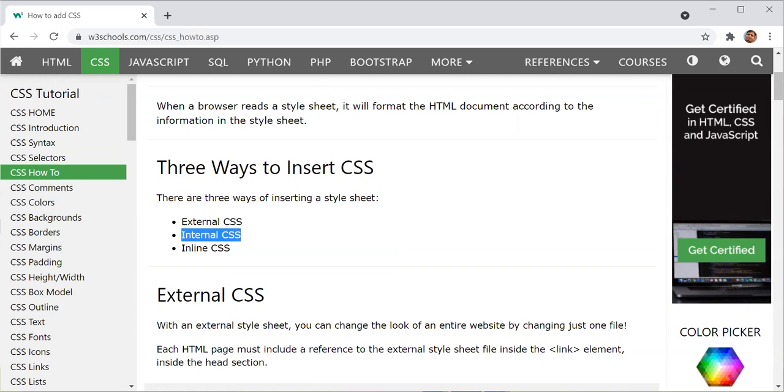Inline means if you have any text box and add a style such as width or height, this is inline CSS for that particular text box. Internal means if you have declared CSS in the header section, this is internal CSS. And external means if you create a CSS file, write your code in it, and use this file in your application. So this is external CSS.